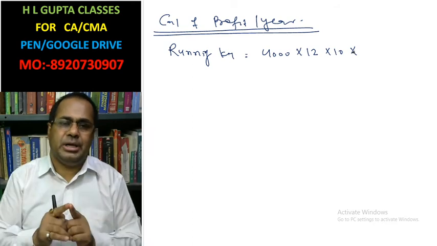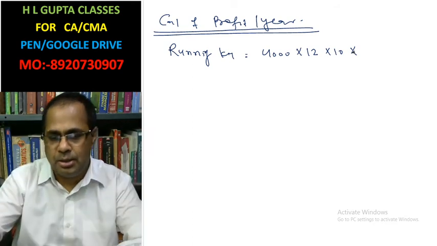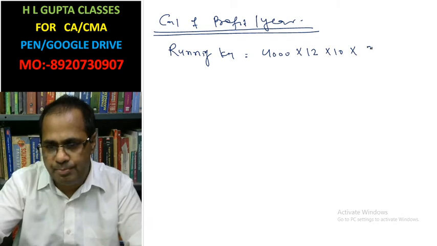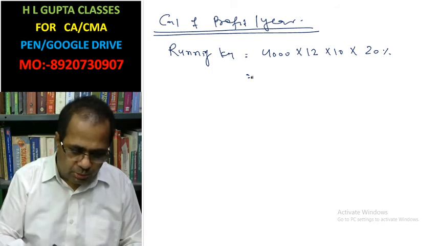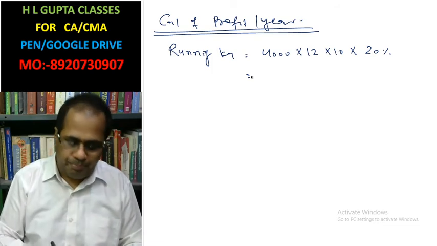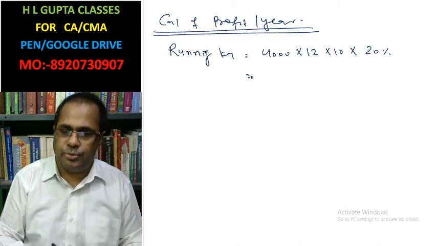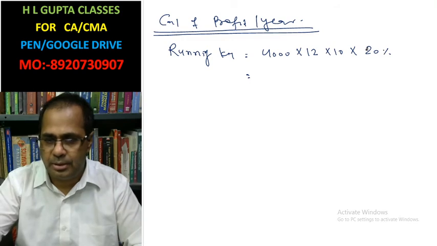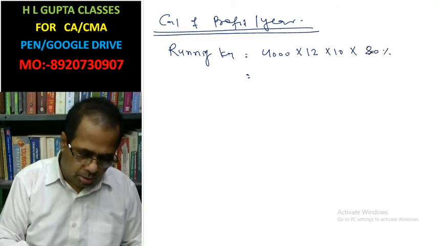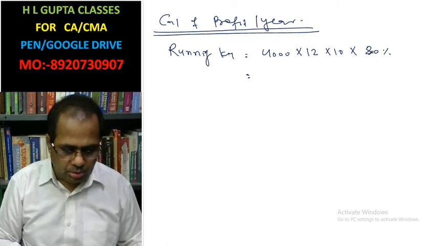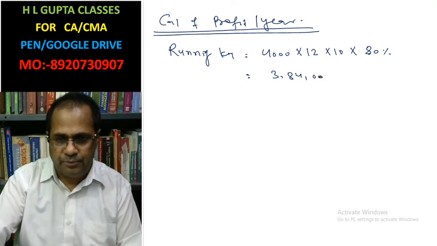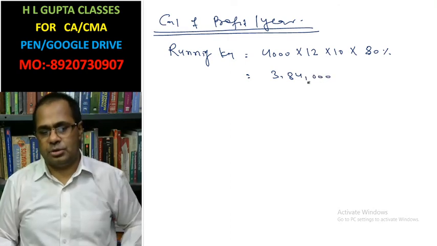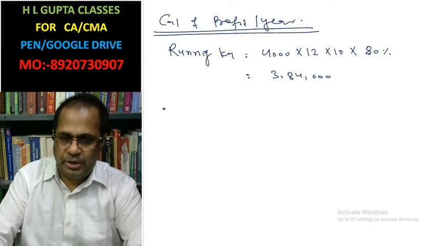Remaining 20% is vacant. So 4000 into 12 into 10 into 0.8 equals 3,84,000.